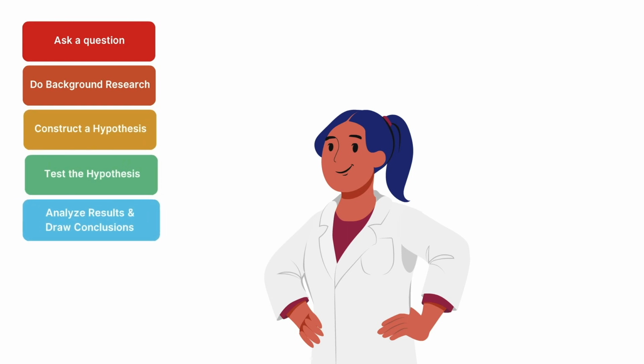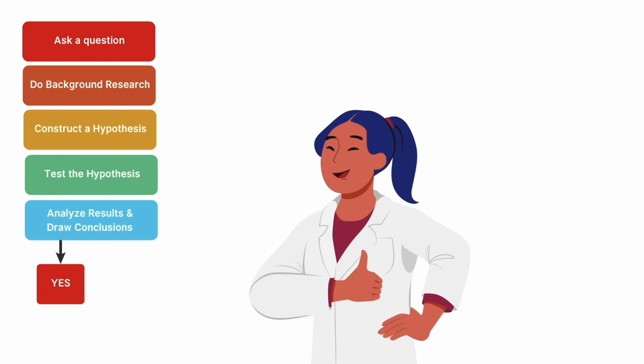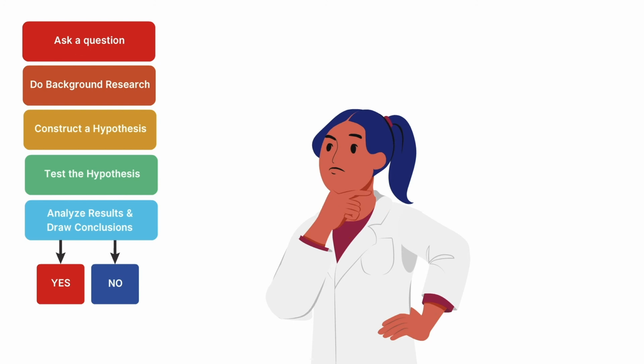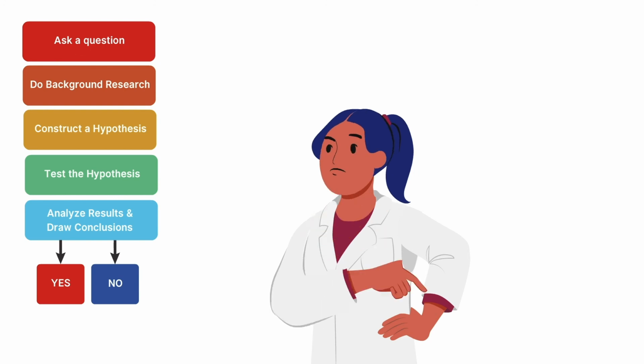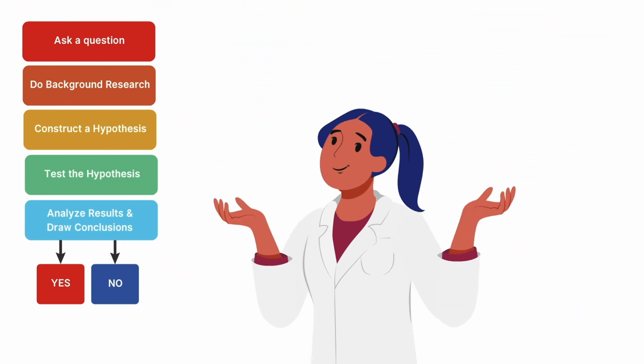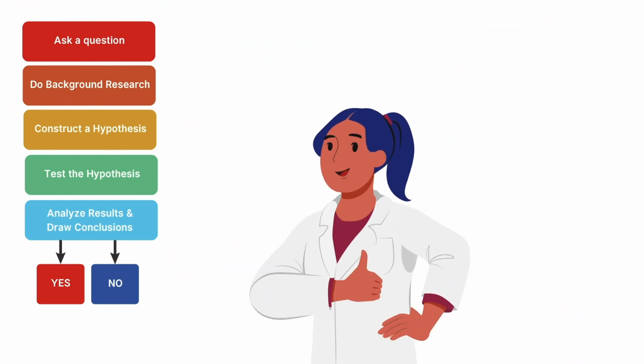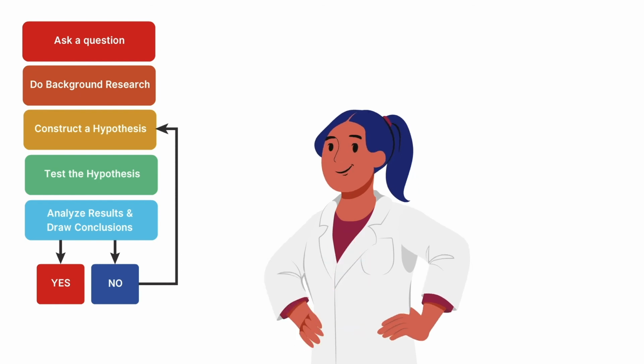So, based on your conclusion, was your hypothesis correct? If it was, yay! Have a party! Then move on to your next question. There is much about this universe that we don't yet understand. If it was not, think critically about why. There might be factors that you haven't considered. Then have a party, because even if your hypothesis wasn't correct, you still learned something, which is really important to advance what we know. After your party, construct a new hypothesis based on what you learned and repeat the process until you find the answer.